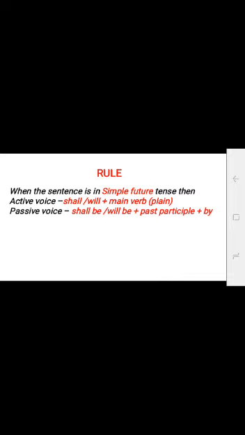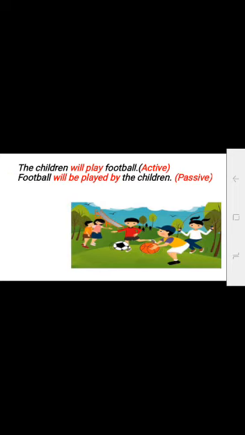Now come to future tense. When the sentence is in simple future tense, then active voice, the rule will be shall or will plus main verb. Passive voice will be shall be or will be plus past participle, means V3, plus by. The children will play football. Active voice. In passive voice it will be football will be played by the children.